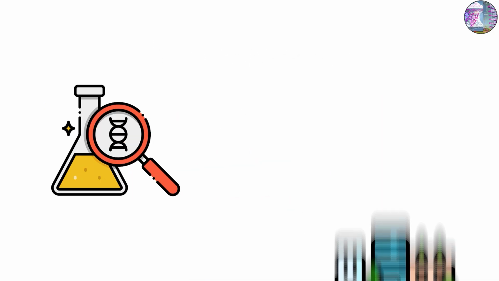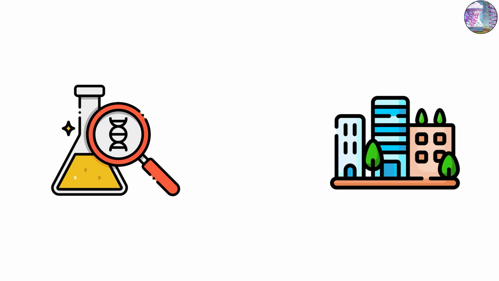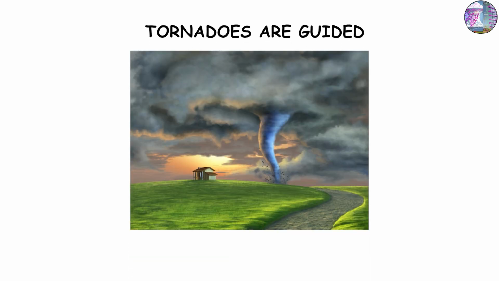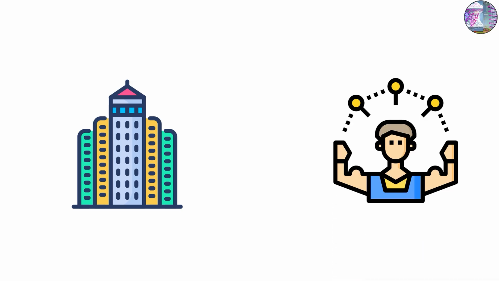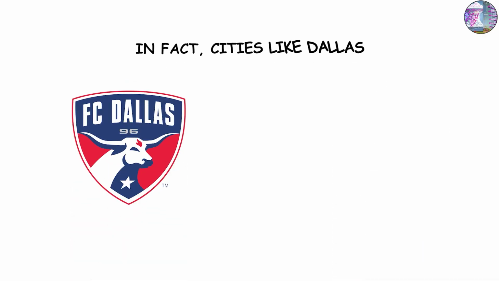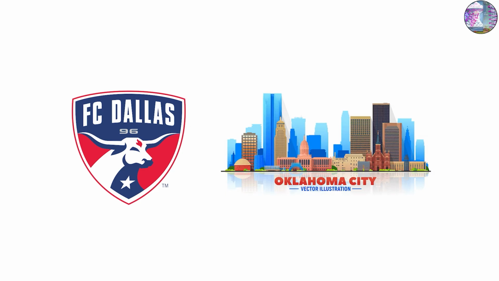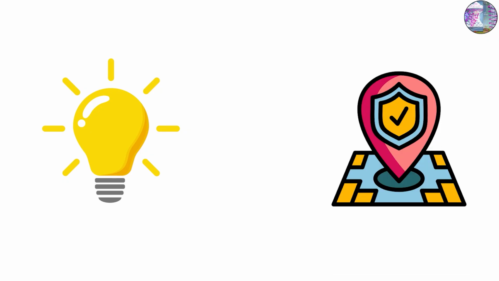Urban heat islands, areas where cities trap more heat, can slightly alter local wind patterns, but not enough to deflect a supercell. Tornadoes are guided by massive atmospheric dynamics stretching tens of miles across. A few skyscrapers or warm roads can't stop something that powerful. In fact, cities like Dallas, Oklahoma City, and Nashville have all been directly hit by tornadoes in recent years. So, the idea that cities are safe zones is a dangerous misconception.